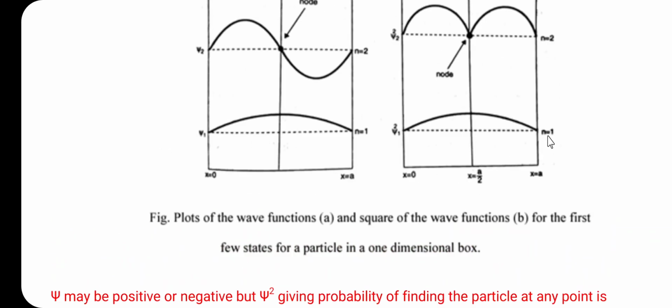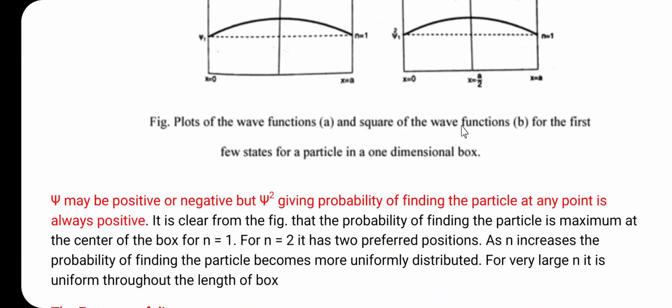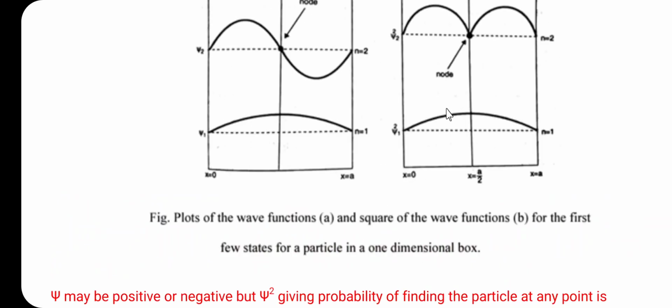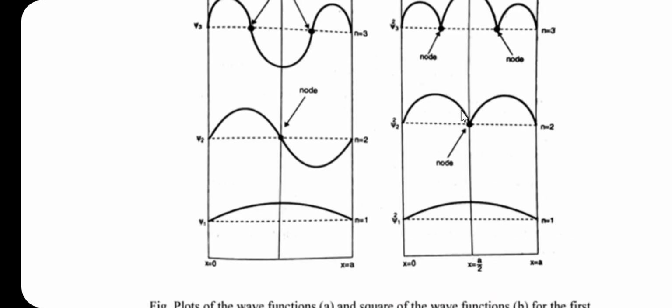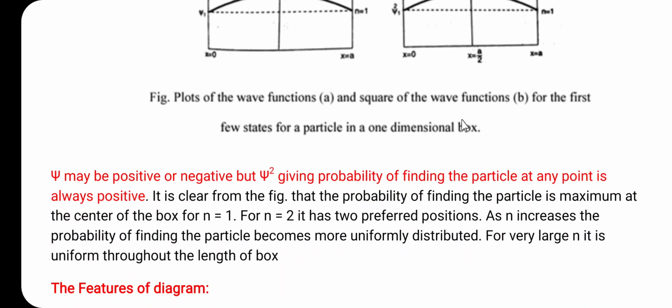So, here when n is equal to 1, this is the probability of finding the particle. When we consider n is equal to 2, it has two preferred positions. Friends, this is a graph of psi square versus x, where again psi square is the probability of finding the particle. Here, when n is equal to 2, these are the two preferred positions to find the particle.